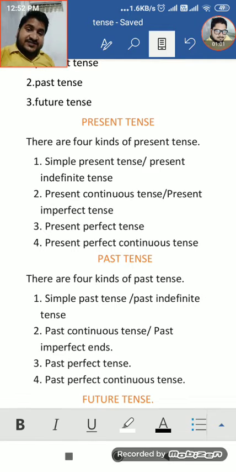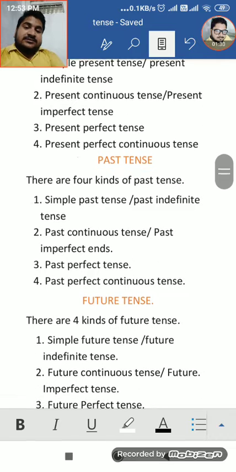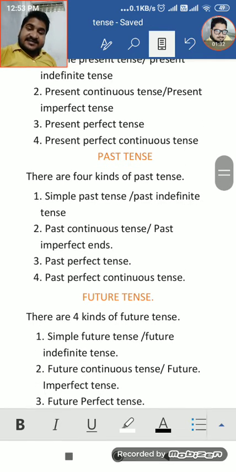Present tense. There are four kinds of present tense. First, simple present tense, which is also called present indefinite tense. Second, present continuous tense, which is also called present imperfect tense. Third, present perfect tense, and fourth is present perfect continuous tense. There are four kinds of present tense, and hence there are four kinds of past tense also.